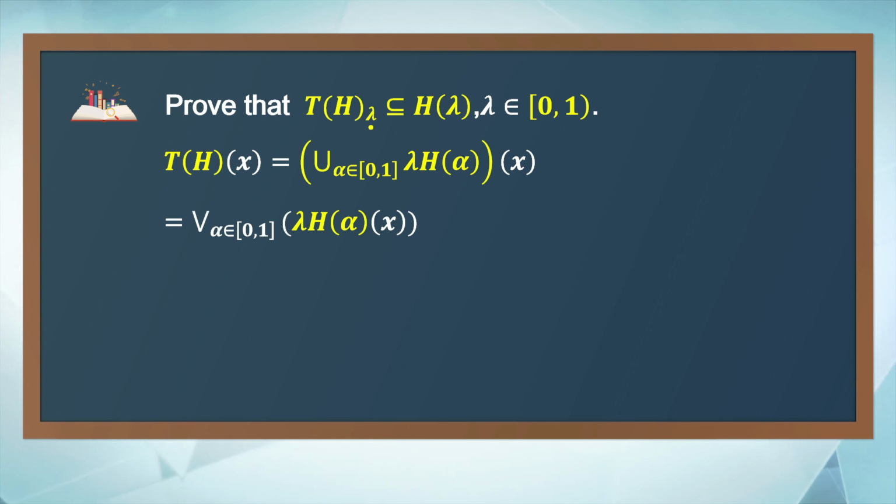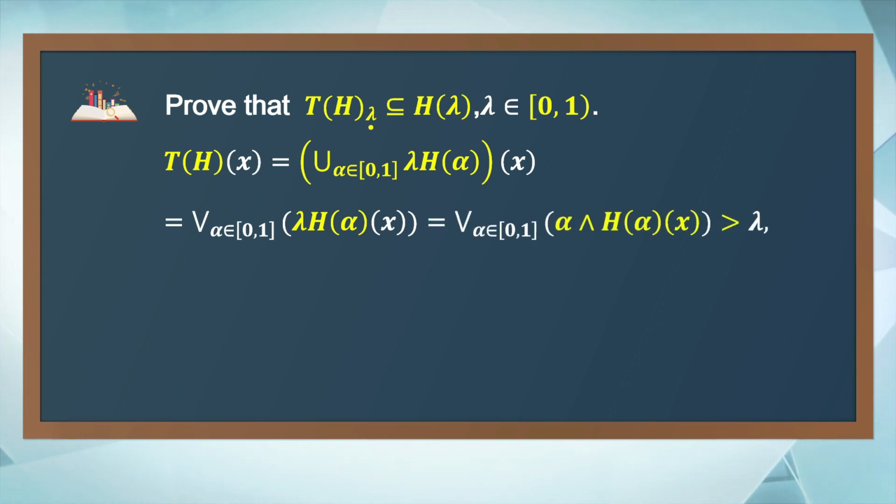By the definition of scalar multiplication, the degree of membership of x in the scalar multiplication of alpha and H of alpha is the minimum of alpha and H of alpha of x.